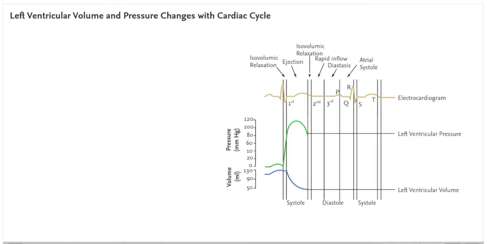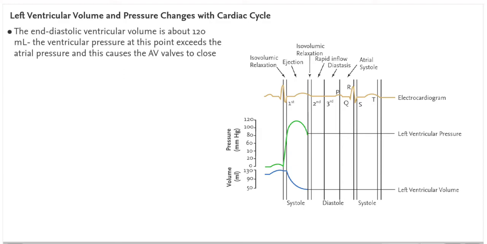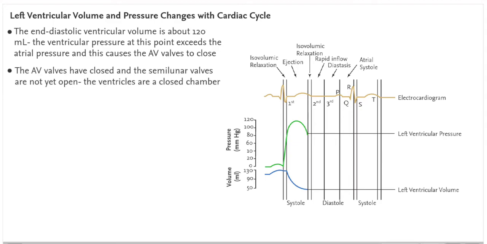Ventricular systole. Left ventricular volume and pressure changes with cardiac cycle. The end diastolic ventricular volume is about 120 milliliters. The ventricular pressure at this point exceeds the atrial pressure, and this causes the AV valves to close. The AV valves have closed and the semilunar valves are not yet open.